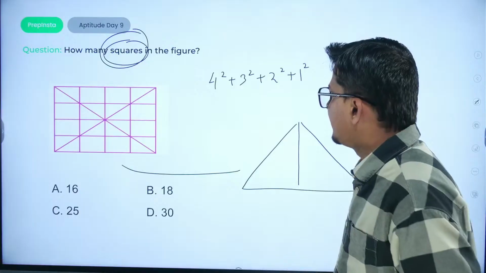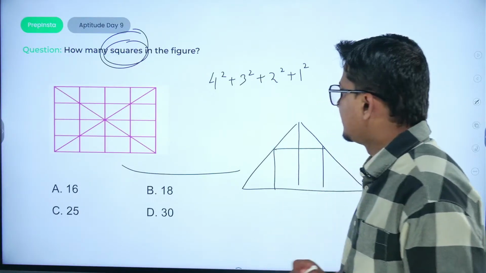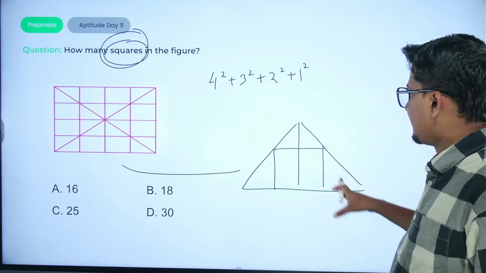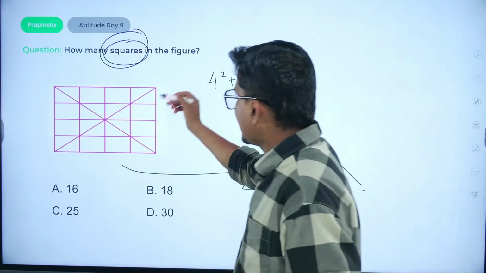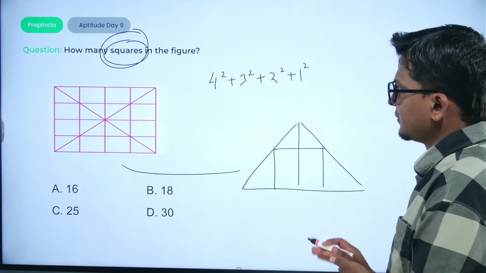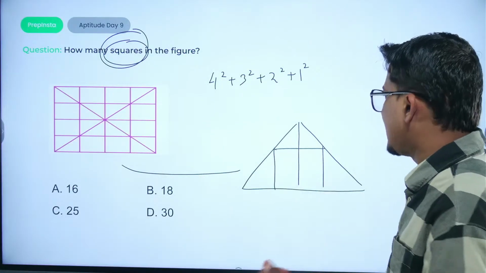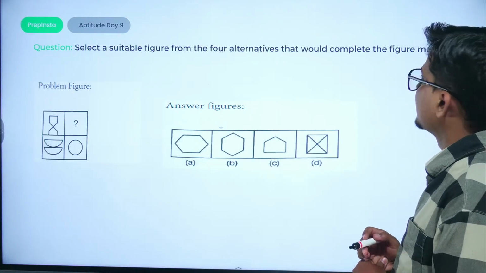Now we can have the diagram something like this. So we can count the number of triangles in this diagram, and we can further multiply it with 4 to get the right answer. So only one option can be possible in that scenario, and that would be the right answer.